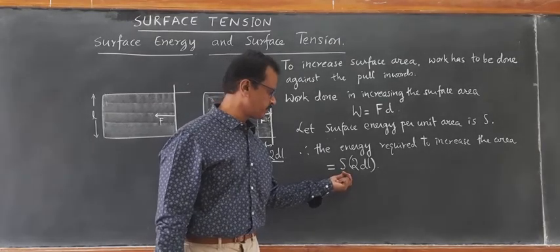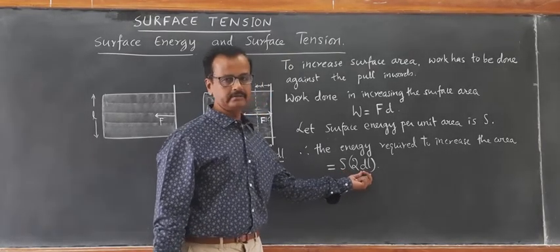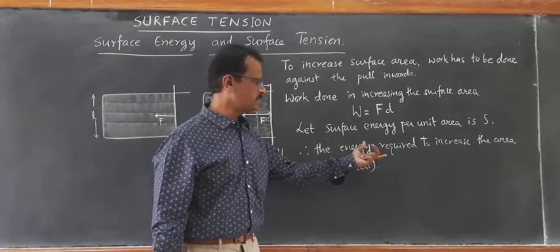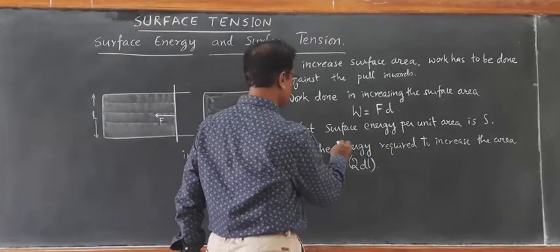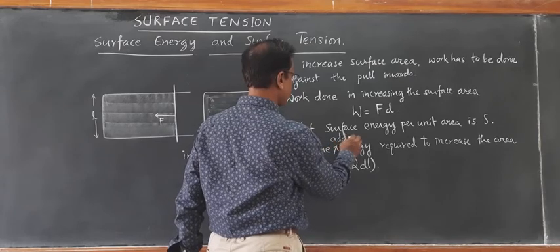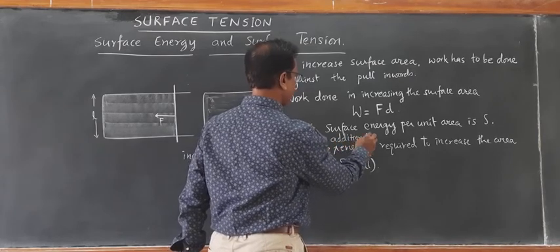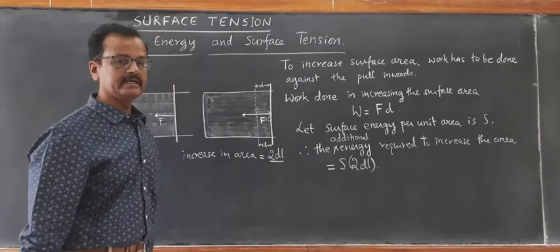S, energy per unit area, multiplied by total area gives us the additional energy required to increase the area.